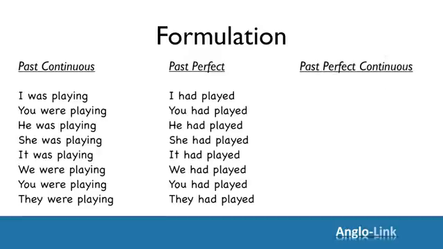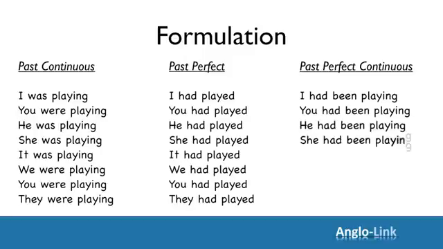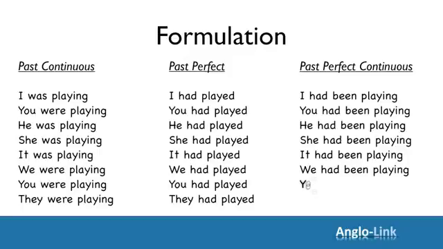And finally, the past perfect continuous: had been and the ing form of the verb. I had been playing. And it stays the same for all the pronouns. You, he, she, it, we, you, and they had been playing.